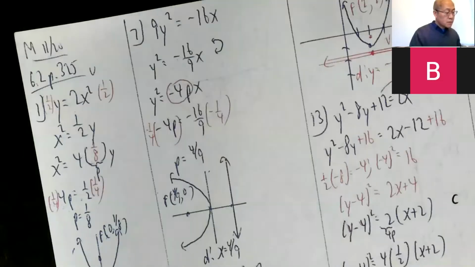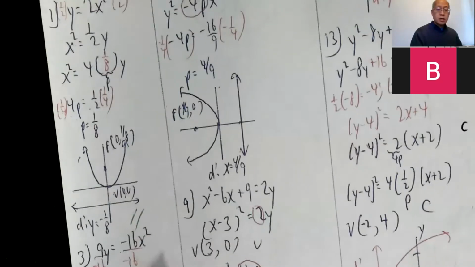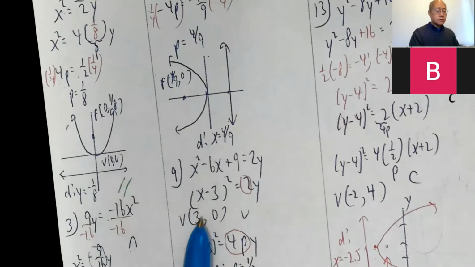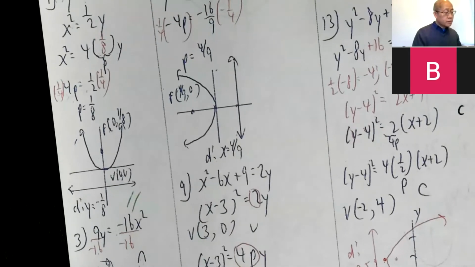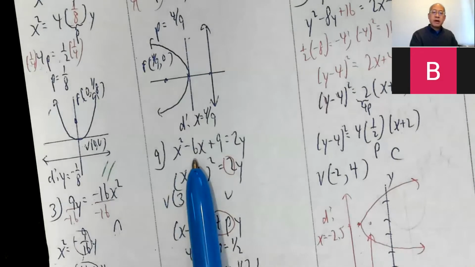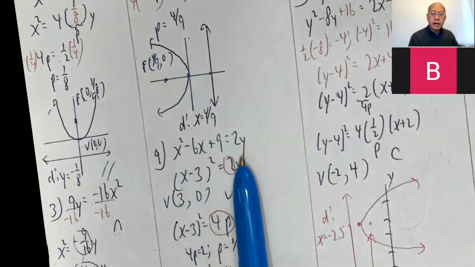Okay. All right, so I did a few last time, and we'll do more. So now, number 9. Last time I think I did 1, 3, 5, and 7, one of each type: open left, right, up, and down. Number 9: x squared minus 6x plus 9 equals 2y.